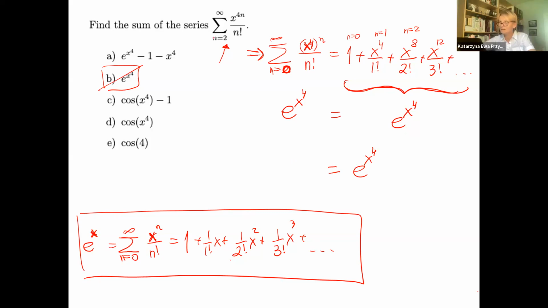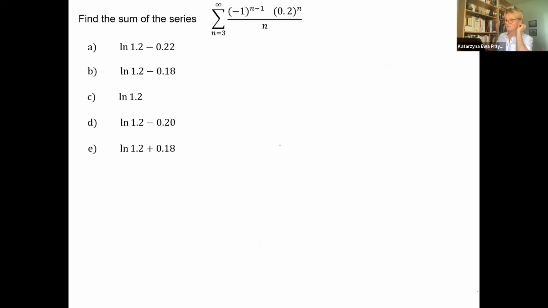But if I would like to start from n = 2, not including this, from everything I'm subtracting the first 2 terms. Make sense? And then this will be that formula, but starting at 2, the sum of x to the power of n over n factorial. That means this is everything, but not including the first 2 terms. We have to subtract them. So please be really careful. It's also testing the formula that is provided, but a little bit. Hope we're good with this one.